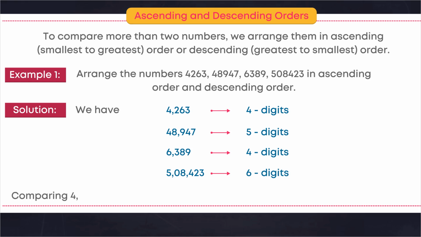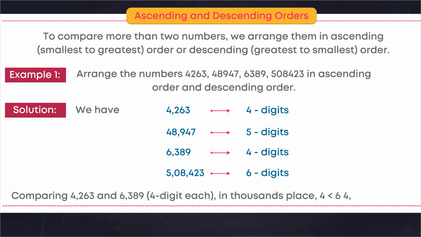Comparing 4,263 and 6,389. 4-digit each. In thousands place, 4 is less than 6. 4,263 is less than 6,389.